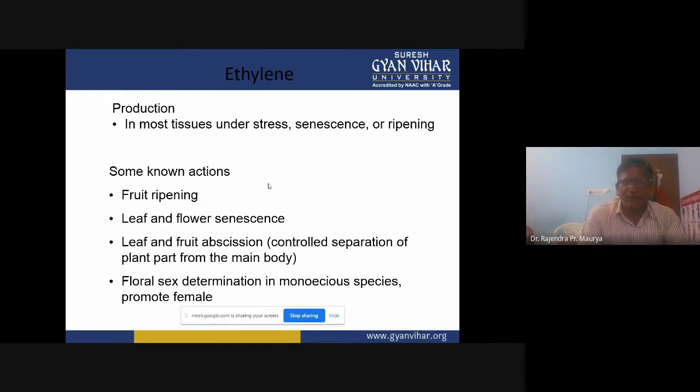Fruit ripening now in these days, bananas, sapota, mango, even papaya, these fruits we can ripen. These fruits can ripen naturally, but artificially we can also ripen them. Particularly sapota and banana, we use ethephon or ethyl.